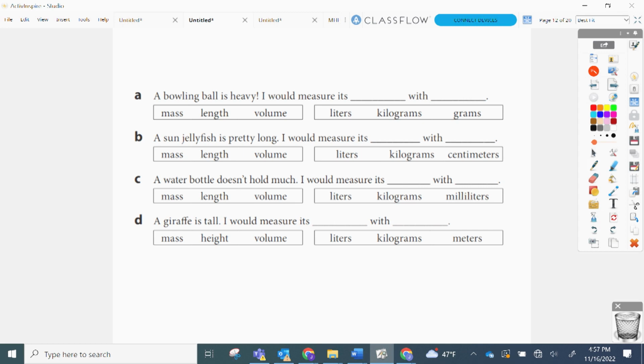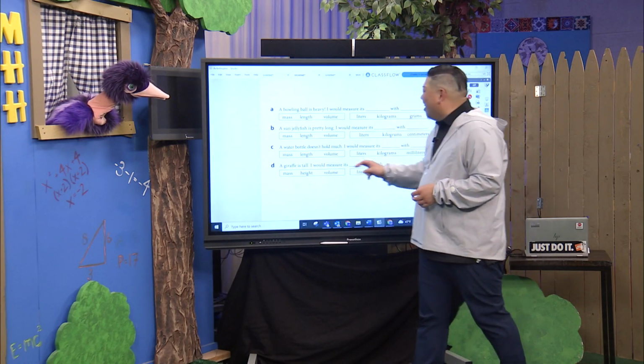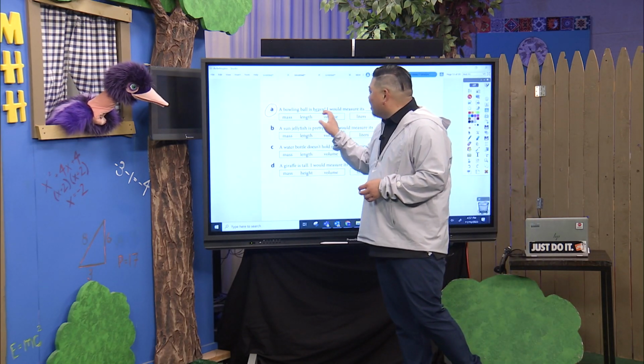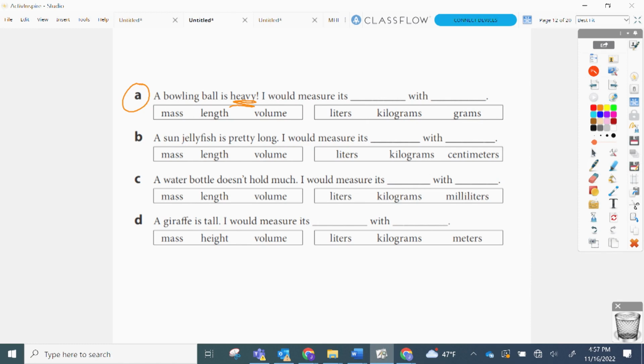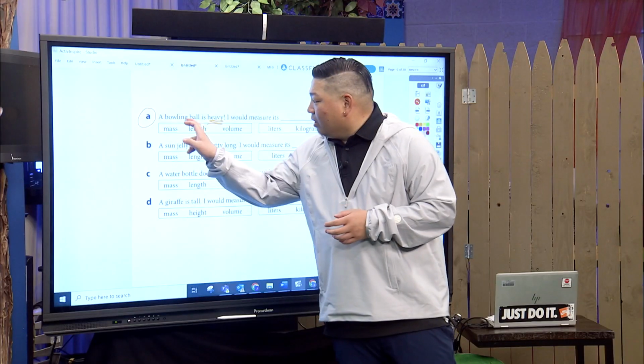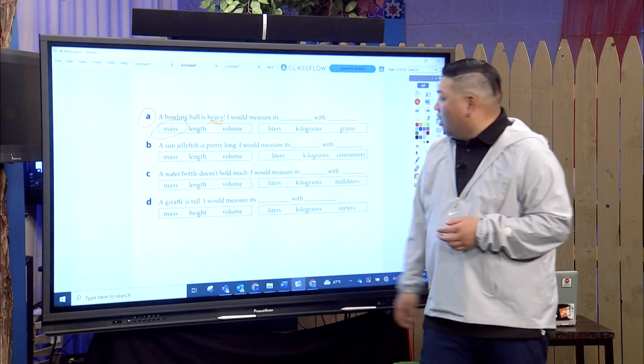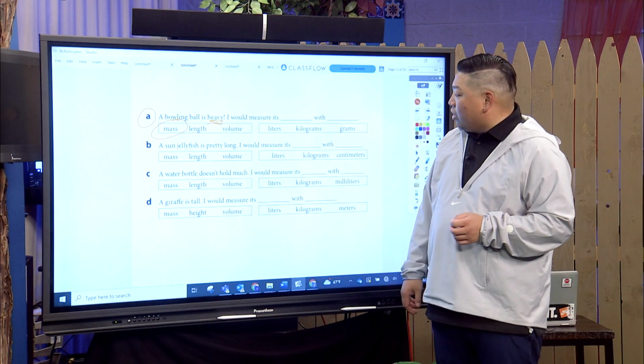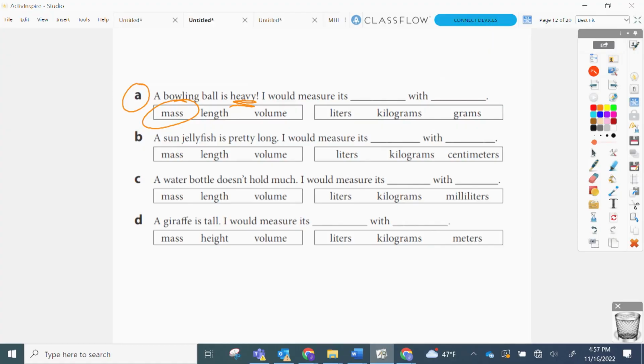I definitely want to start with A because it says bowling ball, and I know bowling balls are heavy. They are heavy. So that's the key word we're looking at here. If something is heavy, will we be measuring the mass of it, the length of it, or the volume? Well, heavy would be mass. Right. So we're looking at the mass. I would measure its mass with, would we use liters, kilograms, or grams?